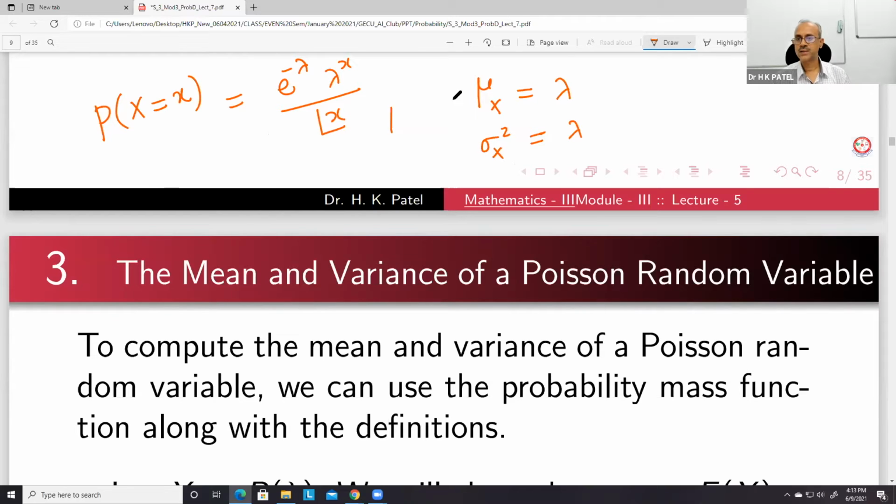To find this mean, we know that it is equal to E[X]. So we can use this, but directly we don't do this.